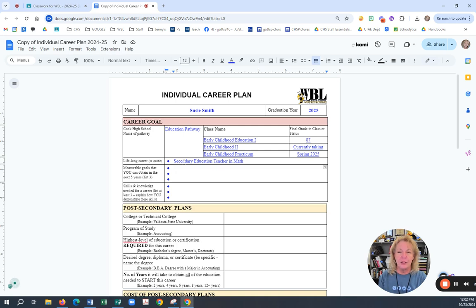Measurable goals I can do in the next 5 years. I am not going to put I want to. You just tell me what it is. So the very first thing is graduate high school with honors. The second thing I want to do in the next 5 years is graduate from the University of Georgia. That's the thing I want to do.